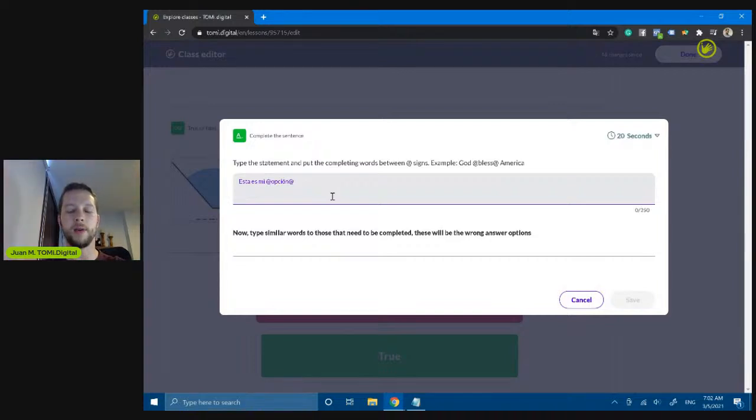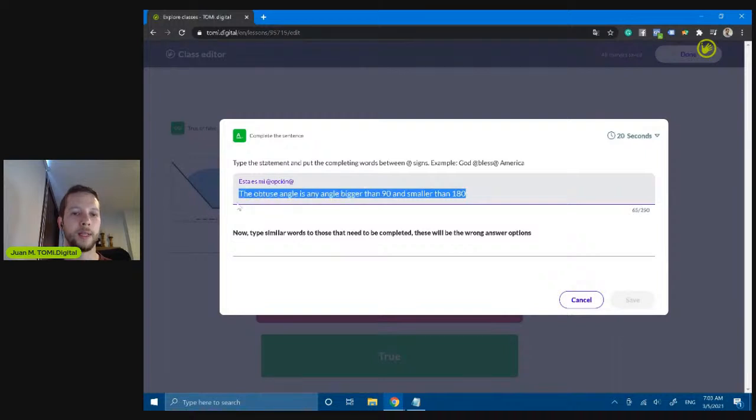So I can write here, for example, the obtuse angle is any angle between, let's say, more than 90 and smaller than 180.